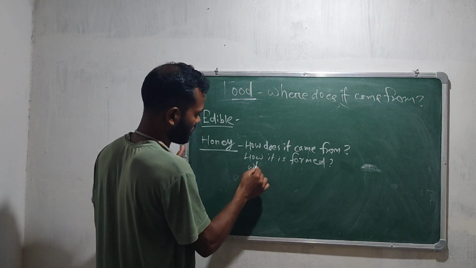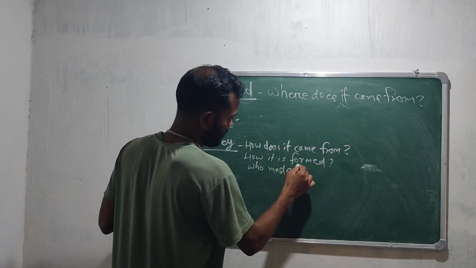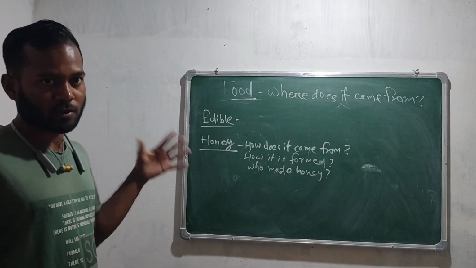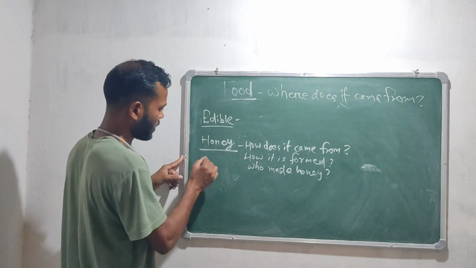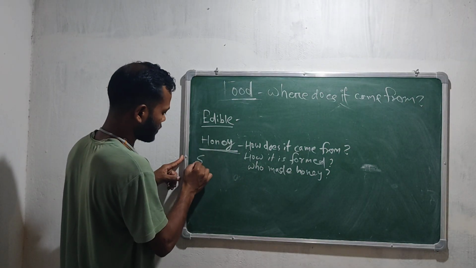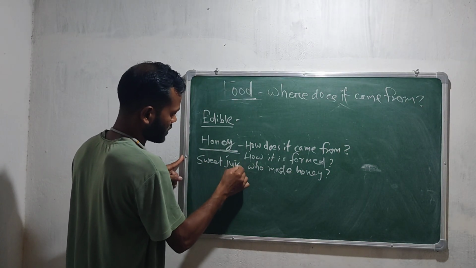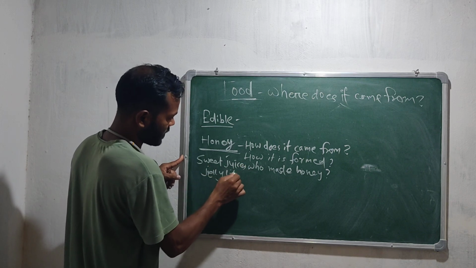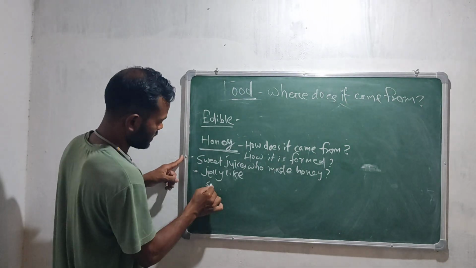Who made honey? These are the questions that naturally come into our mind. First thing: honey is a sweet juice, a sweet jelly-like substance.